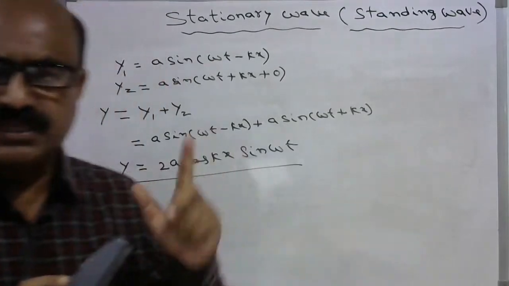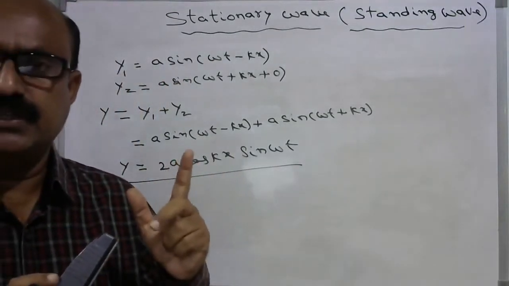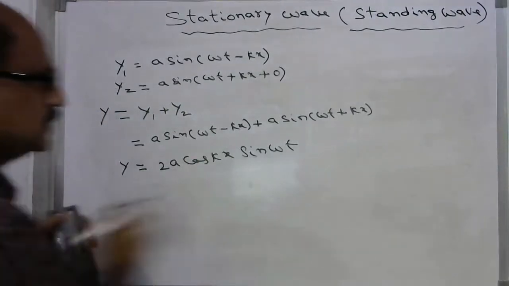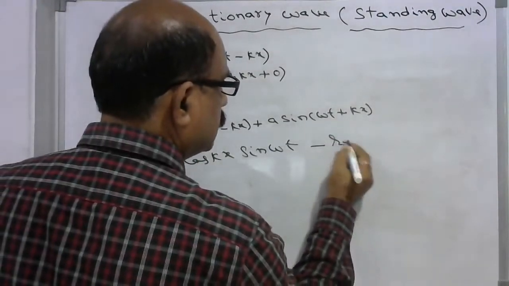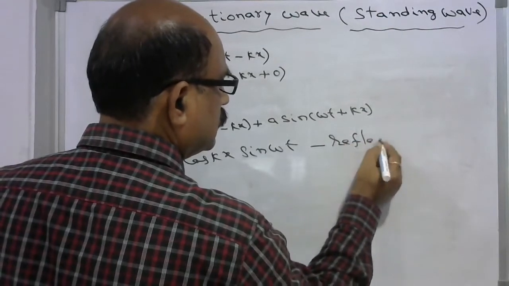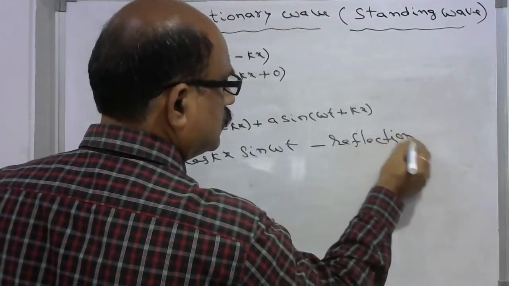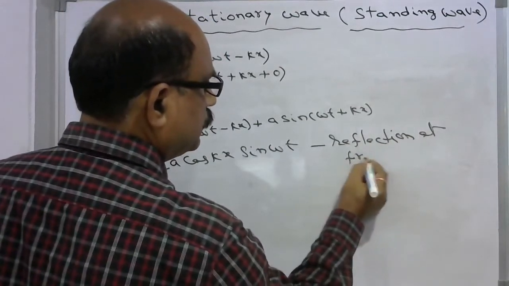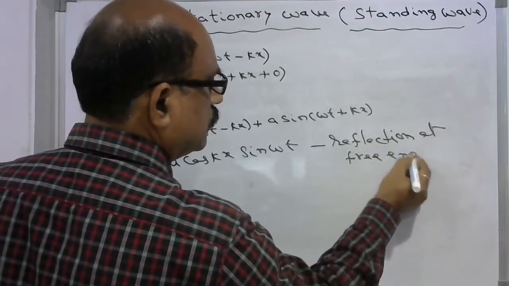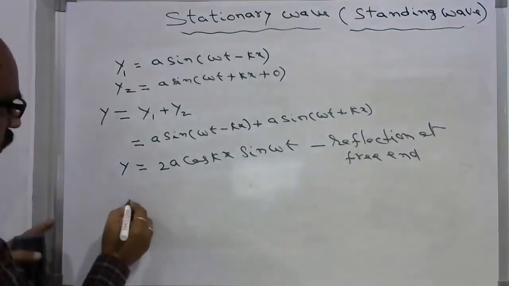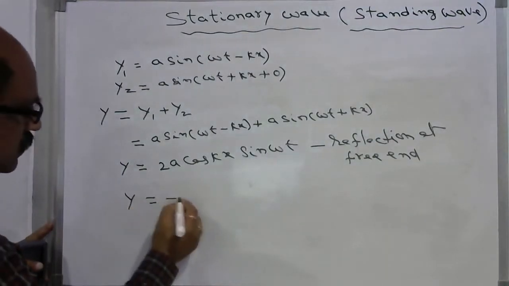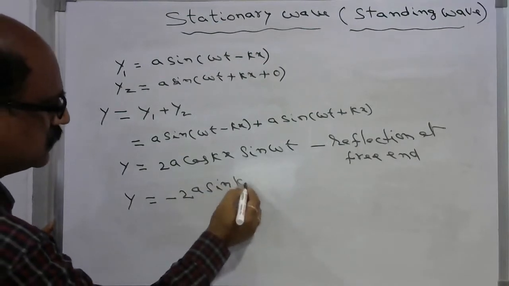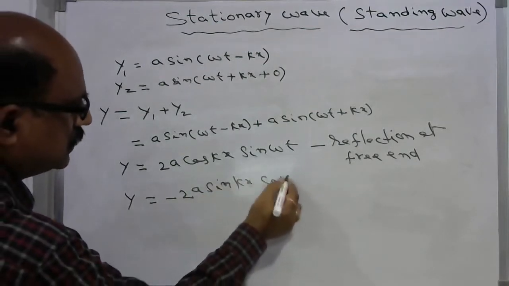In the previous case, the wave suffered reflection at the rigid boundary. In that case, y is equal to minus 2a sin kx cos omega t.